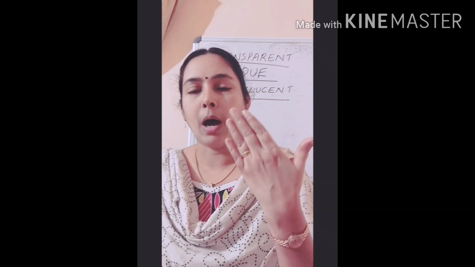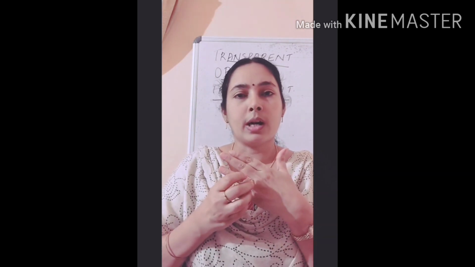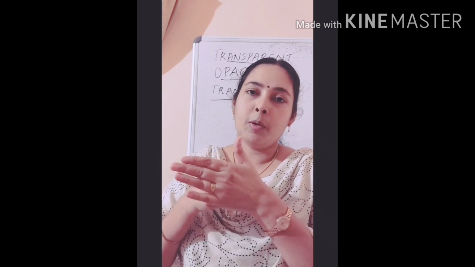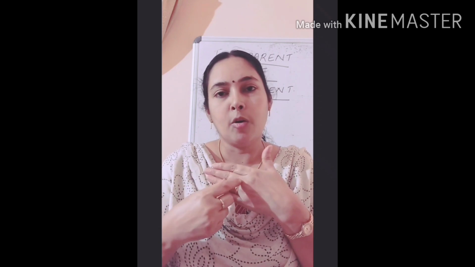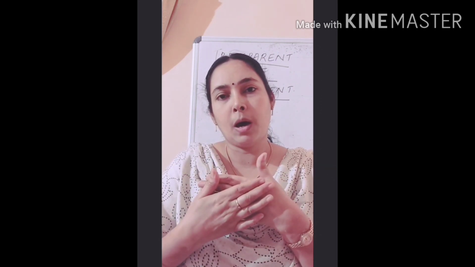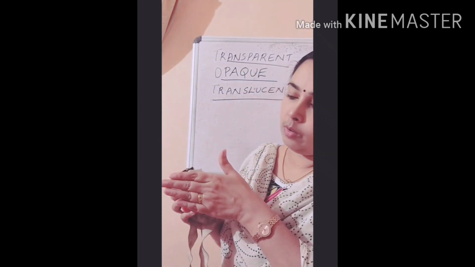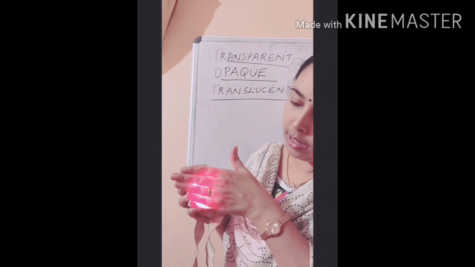Okay. Then what about our palm? Is it opaque or transparent or translucent? So I will allow some amount of light to pass through it. You look and say whether light comes out through this palm or not. Okay. So this is light, and I am allowing light to pass through my hand.